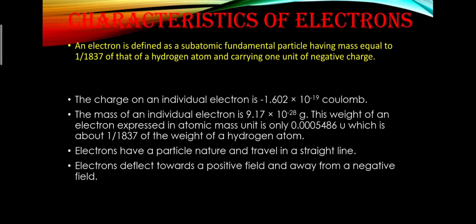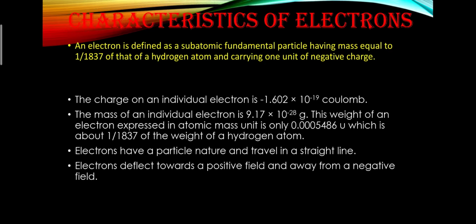Next, characteristics of the electron. After the discovery of the electron, it is defined as the subatomic fundamental particle having mass equal to 1 upon 1837 of that of the hydrogen atom and carrying 1 unit of negative charge. The charge on an individual electron is minus 1.602 into 10 to the power minus 19 coulomb. The mass of the electron is 9.17 into 10 to the power minus 21 gram.